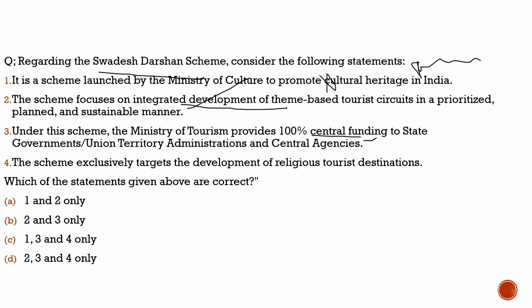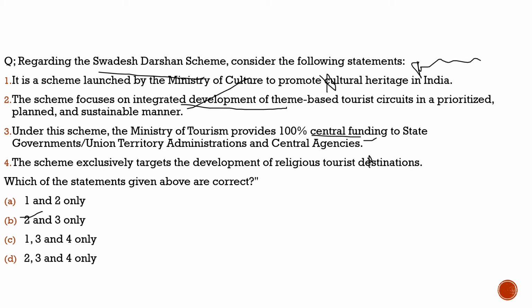Fourth statement, the scheme exclusively targets the development of religious tourist destination. No, it does not exclusively target the development of religious tourist destinations. So with respect to this scheme, the correct option would be option 2 and option 3 only, and from the code given below, the correct code would be option D. This scheme was implemented in 2014-2015.